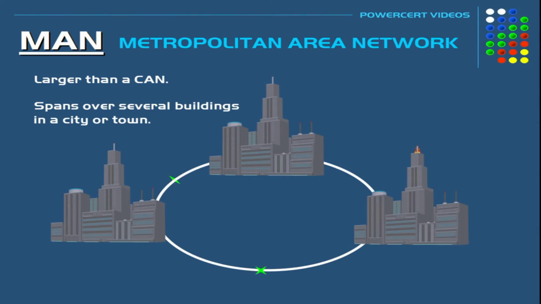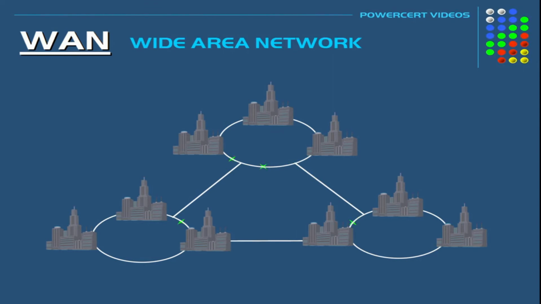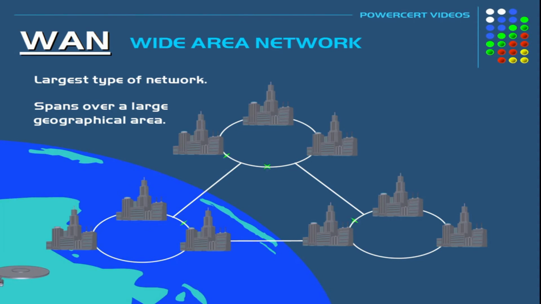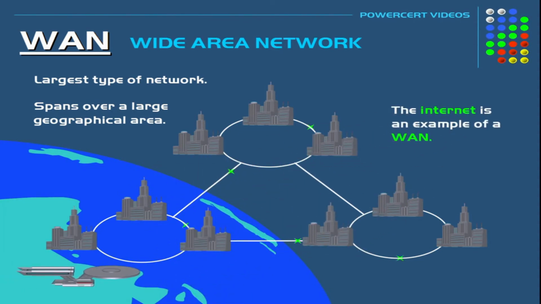It is a high-speed network that gives the ability to share data and resources with very high speed within the city. Finally, it comes to the WAN, Wide Area Network. It is the largest type of network in the world. It consists of various MANs, WANs, and LANs, and it spans a large geographical area in many countries and even the globe. The internet is an example of a WAN.